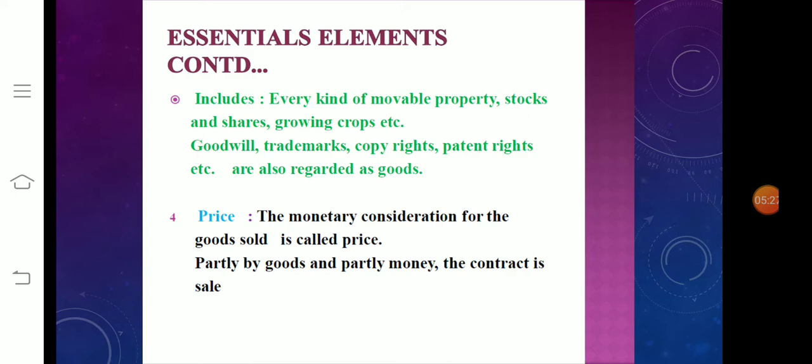Then price. The monetary consideration for the goods sold is called price. If the consideration is partly goods and partly money, the contract is a sale. Partly means any one part is paid or the price is fixed. What is meant by goods? The term goods includes every kind of movable property, stocks and shares, growing crops, etc. Goodwill, trademarks, copyrights, patent rights, etc. are also regarded as goods.